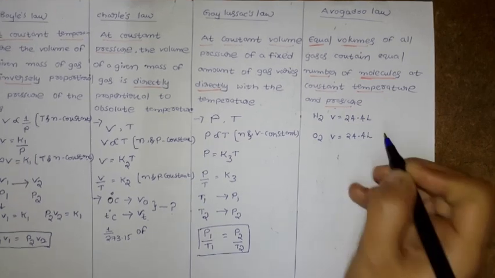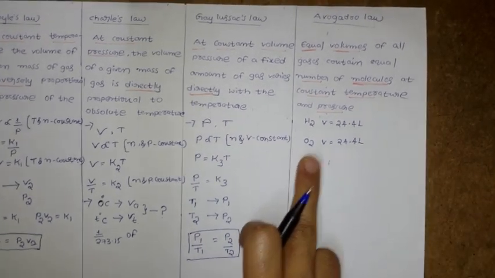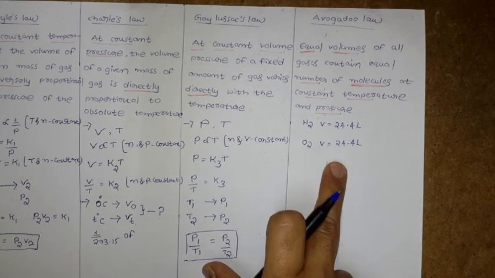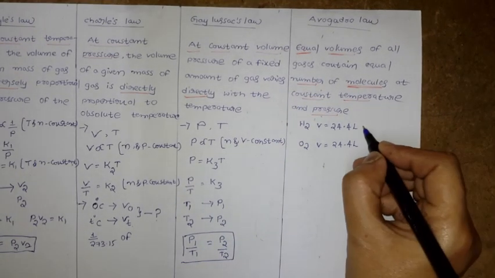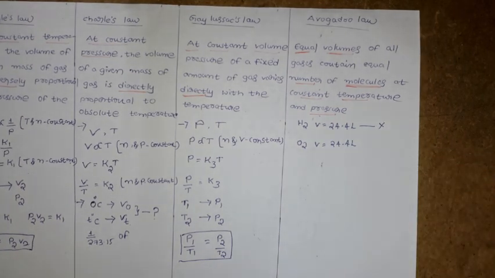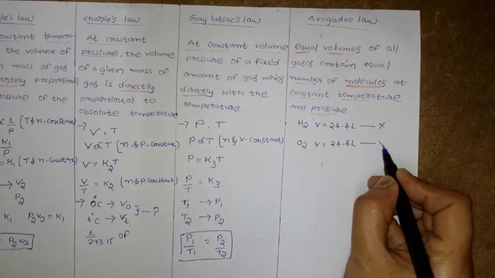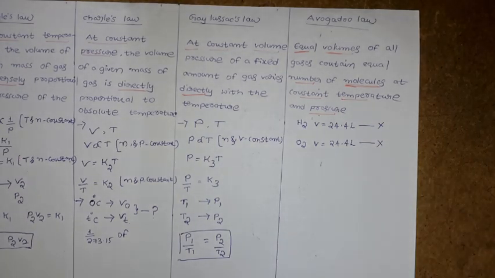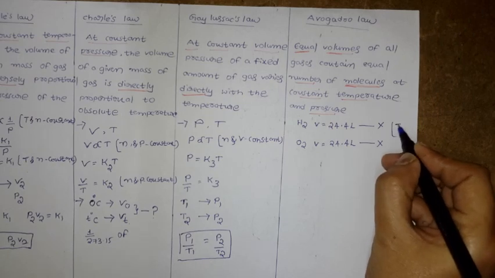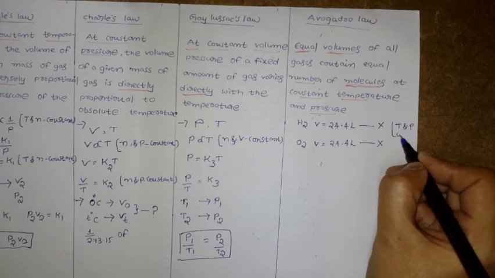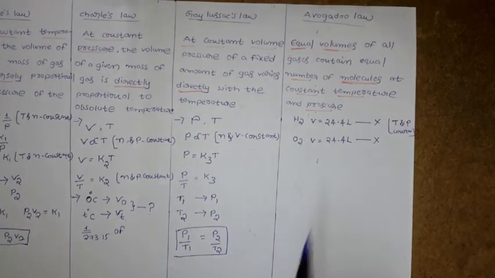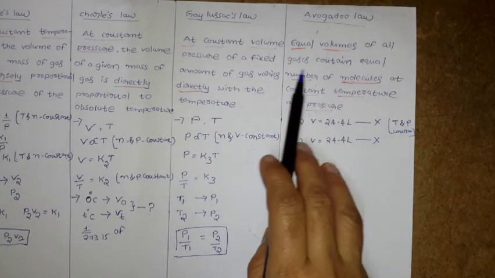Even though the gases are different, the volume is the same. Then here we have X number of molecules, and here also we have X number of molecules. The condition is that temperature and pressure are constant, meaning equal volumes of all gases.